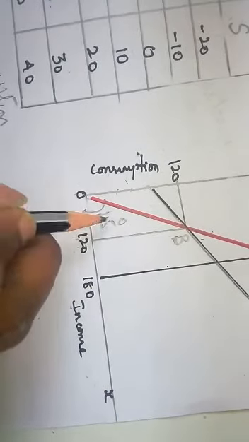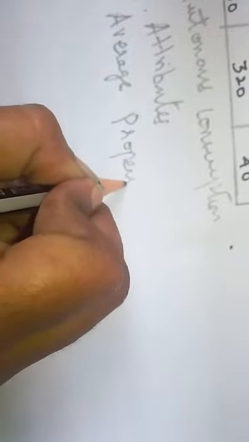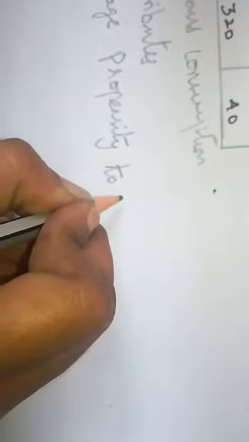So this consumption function has four attributes. First one is average propensity to consume.